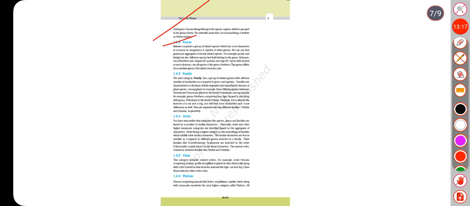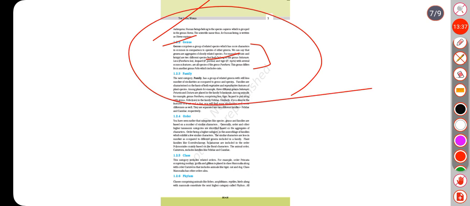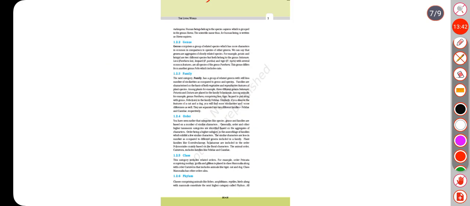1.2.2 Genus. Genus comprises a group of related species which has more characters in common in comparison to species of other genera. We can say that genera are aggregates of closely related species. For example, potato and brinjal are two different species but both belong to the genus Solanum. Lion, Panthera leo, leopard, P. pardus, and tiger, P. tigris, with several common features, are all species of the genus Panthera. This genus differs from another genus Felis which includes cats.